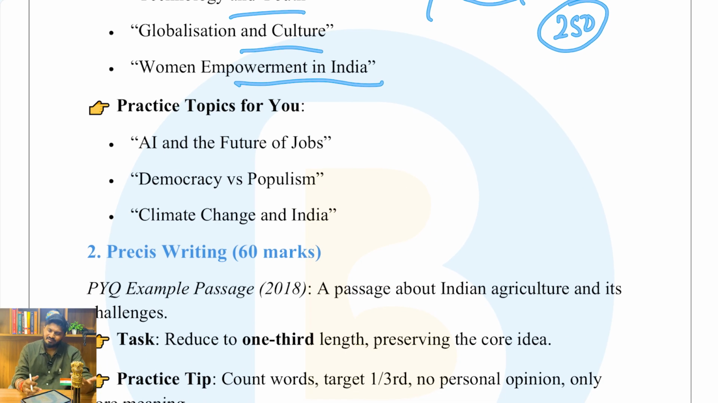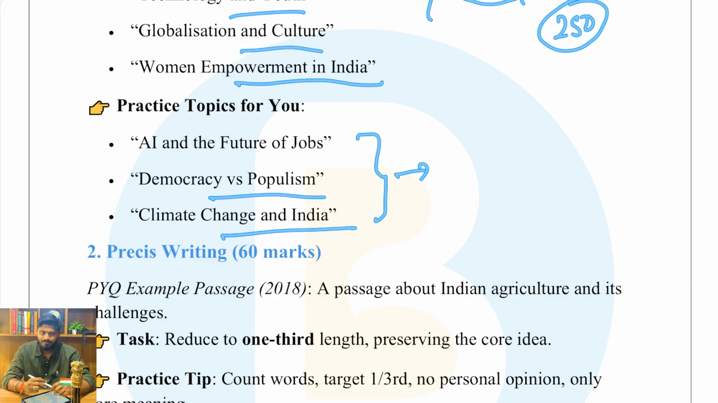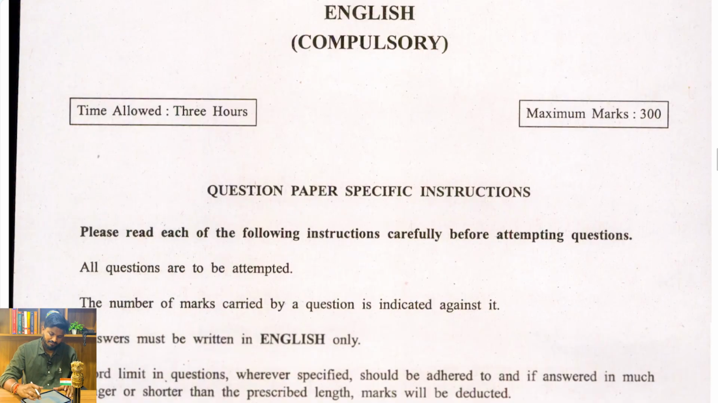And if you want, you can practice topics, though it is also not necessary, like AI and future jobs, democracy and population, and climate change in India. These are the recurring topics. Next, second will be precis writing. Before this, we'll just discuss a previous year question.